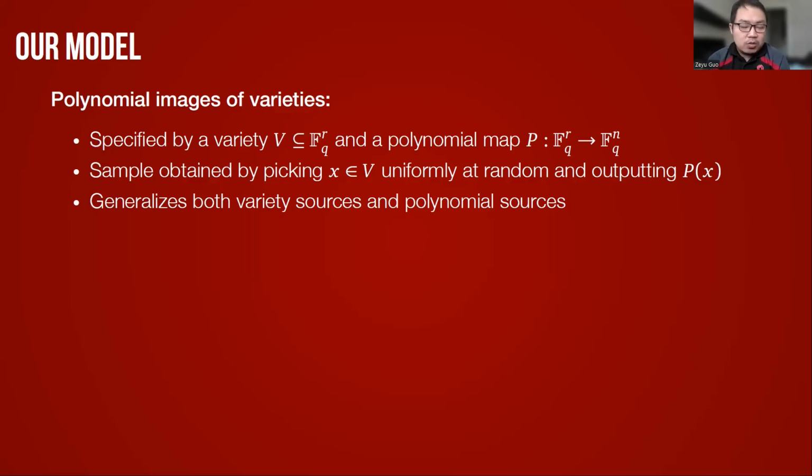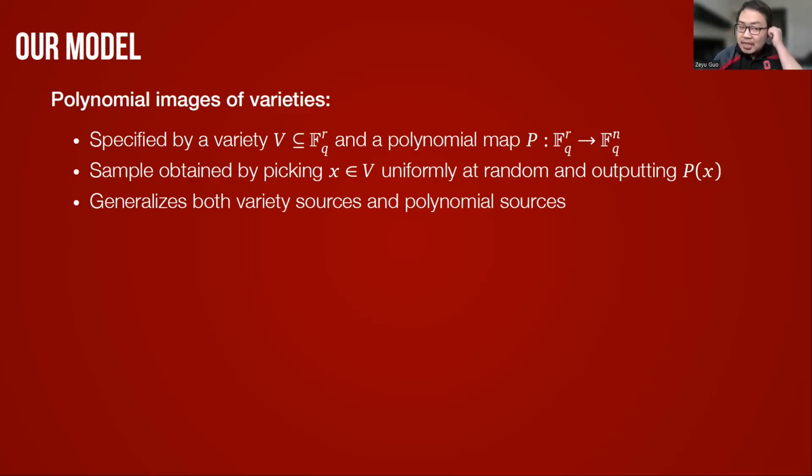It's not hard to see that this class generalizes both variety sources and polynomial sources. If we choose the polynomial map P to be the identity map, then we get a variety source. And if we choose the variety V to be just F_q^r, the ambient space, then we get a polynomial source.